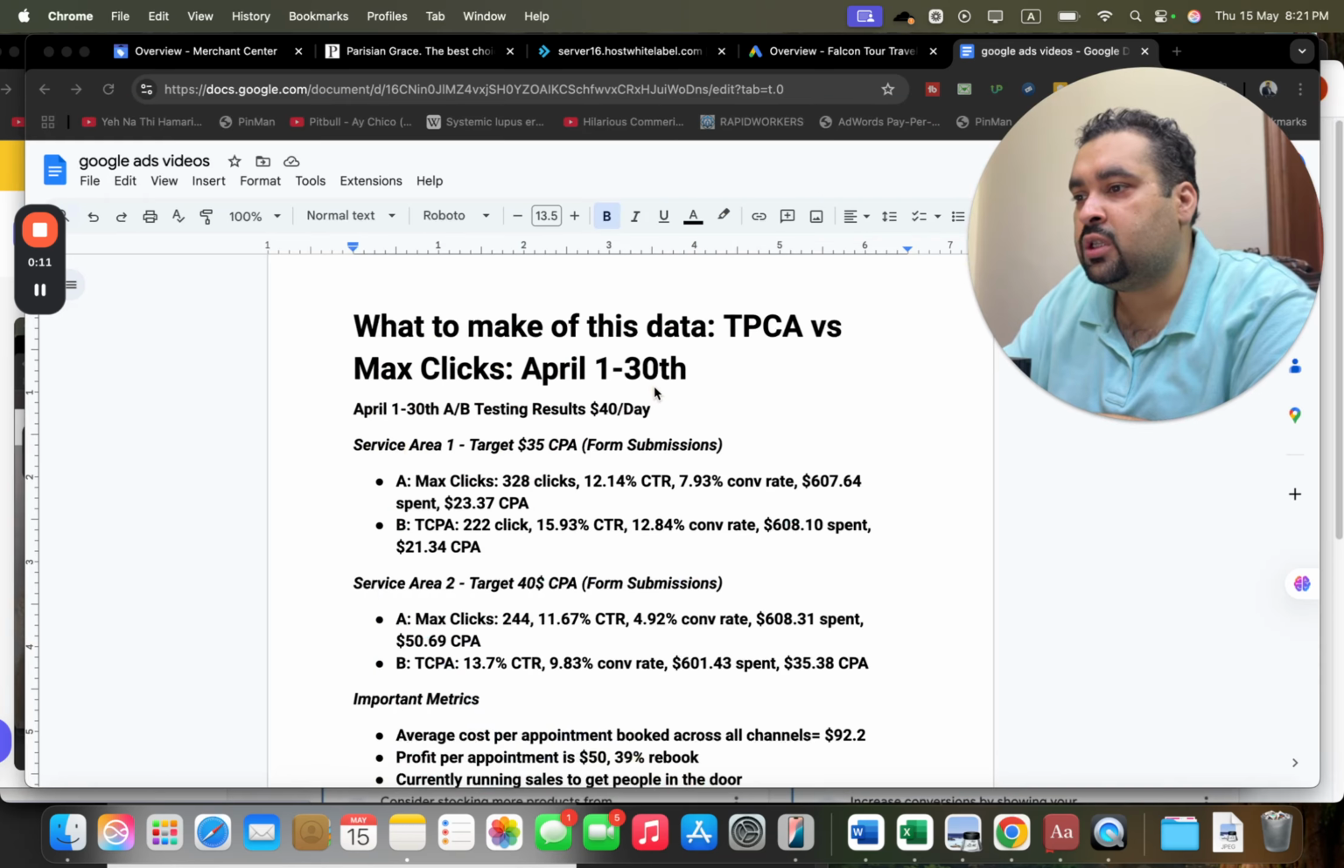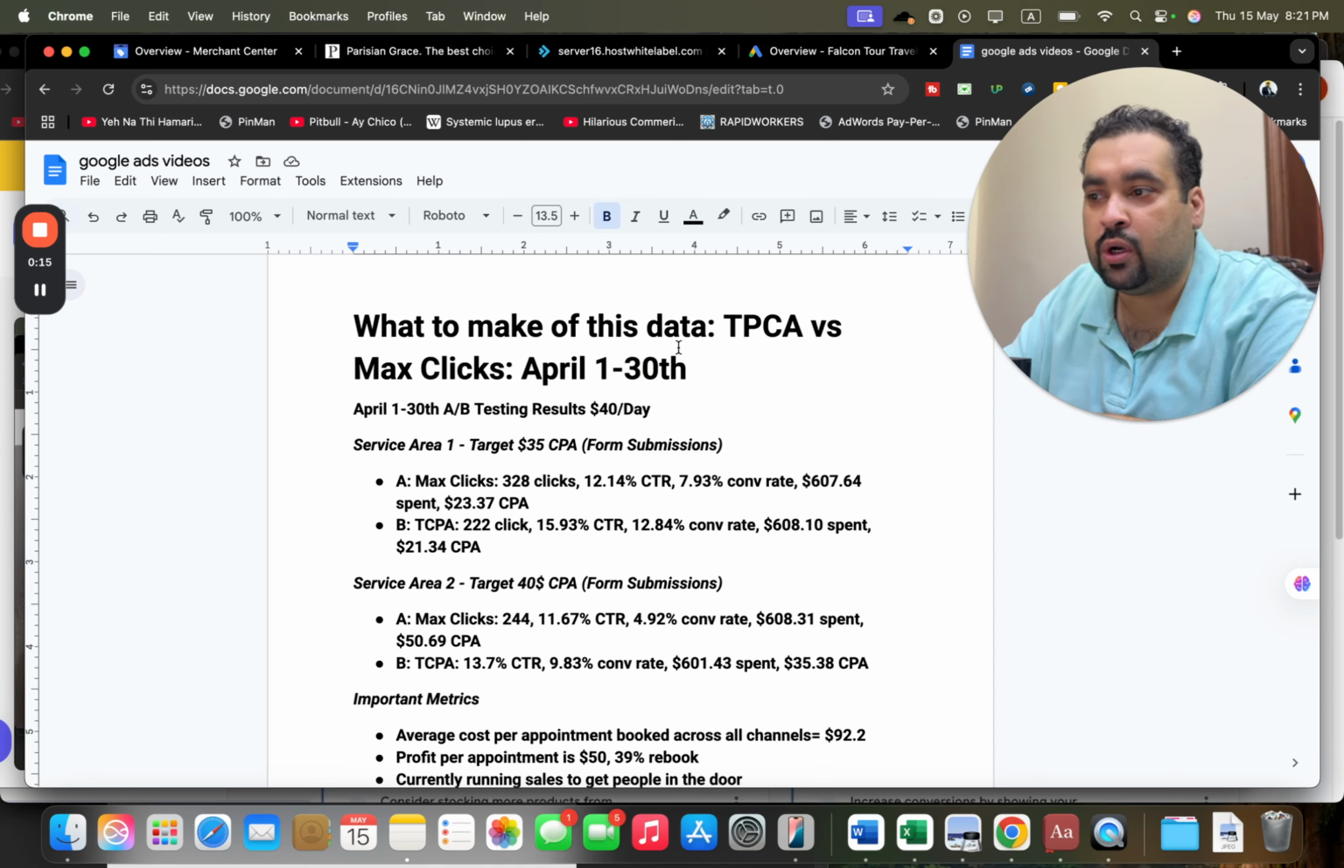Now, let's move forward to the question I have today. And the question is what to make of this data, TCPA versus maximum clicks, April 1 to 30. Okay, but before I start the question, let me tell you what TCPA is and what maximum clicks is.